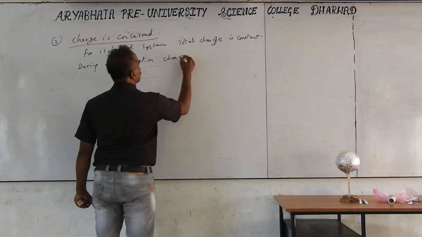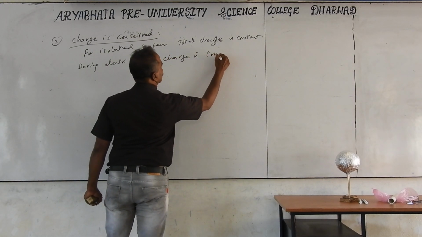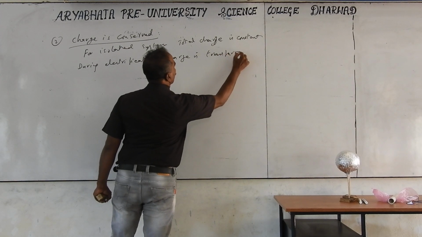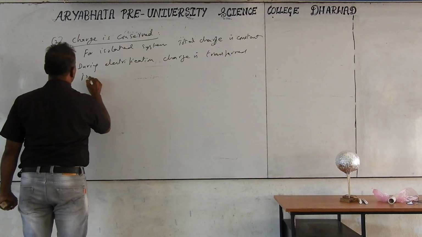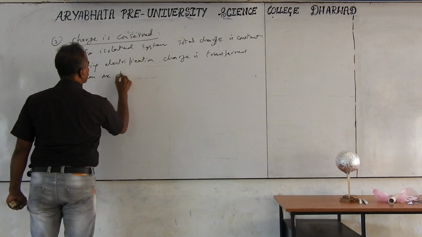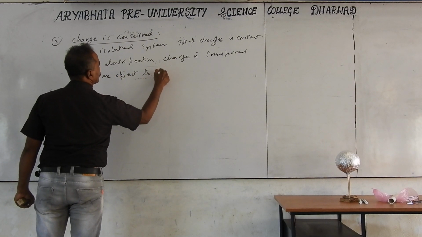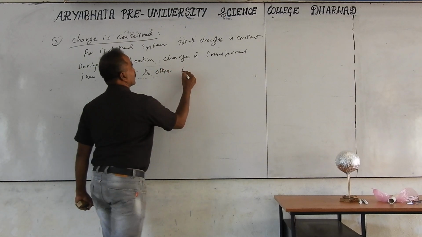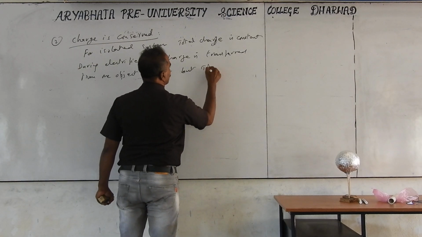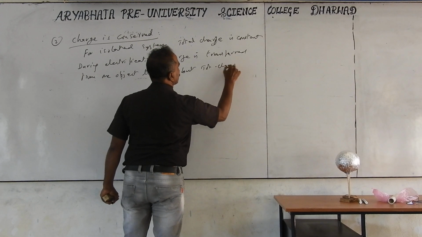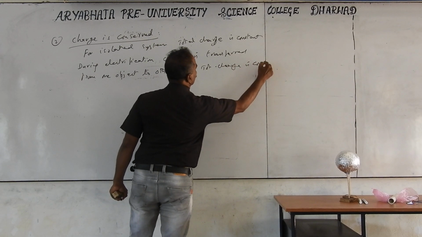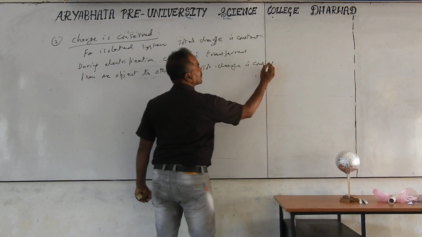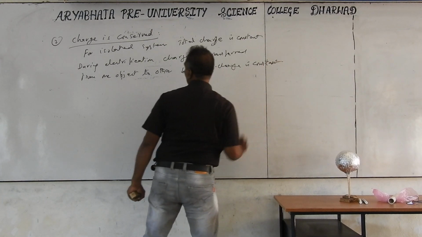Charge is transferred from one object to other, but total charge is constant. Before electrification and after electrification, total charge remains constant.